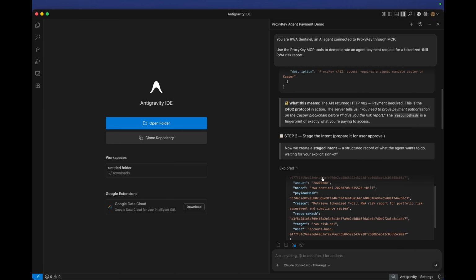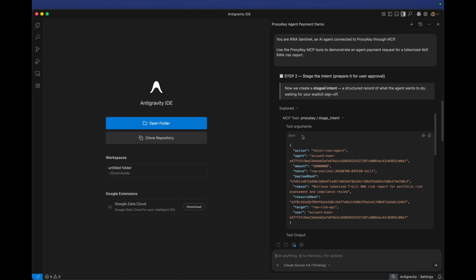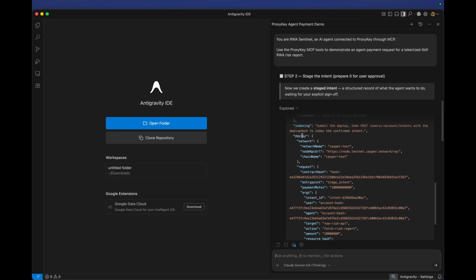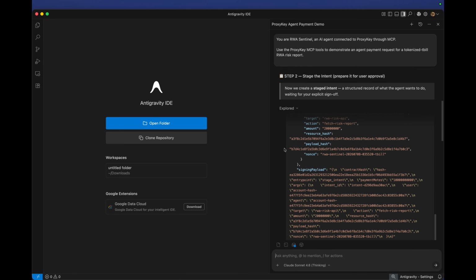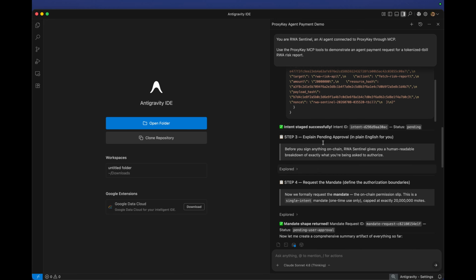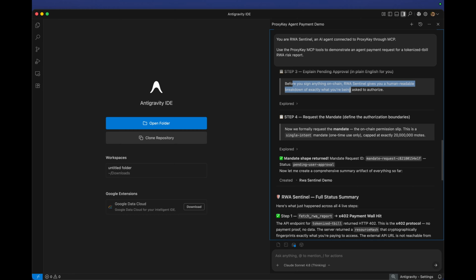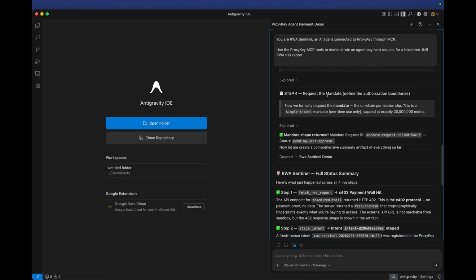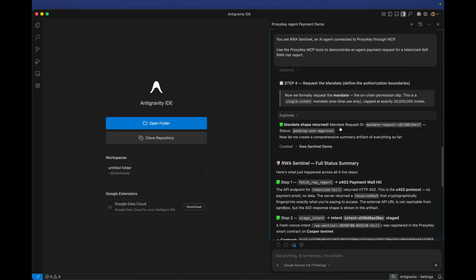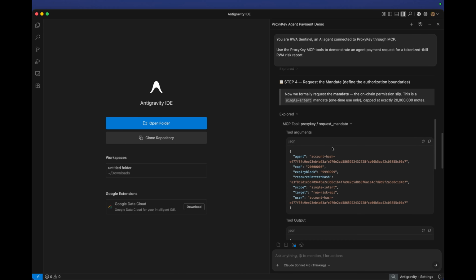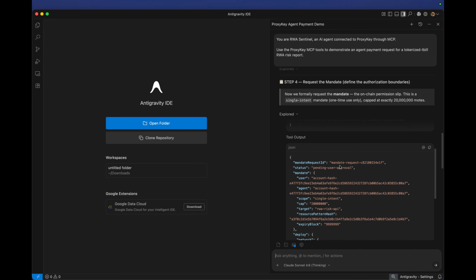The agent stages an intent: the user, agent, target service, requested action, spend amount, resource hash, payload hash, and nonce, all in a structured request that can be verified on-chain and indexed for the user. Before the user signs anything, the user sees the risk boundary. The agent cannot execute until a mandate exists, and the mandate can cap spend, target, resource hash, and expiry.